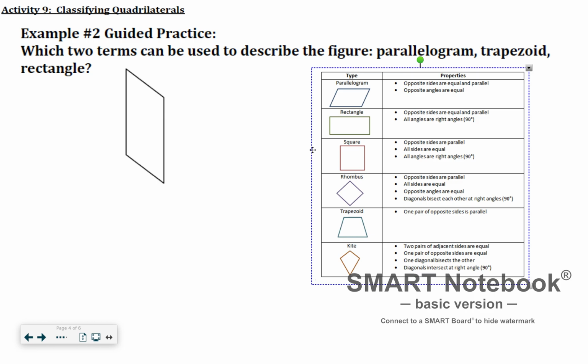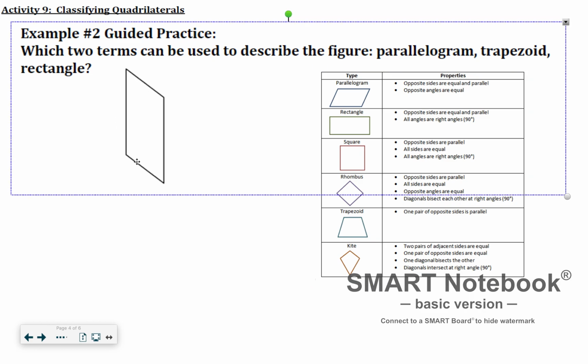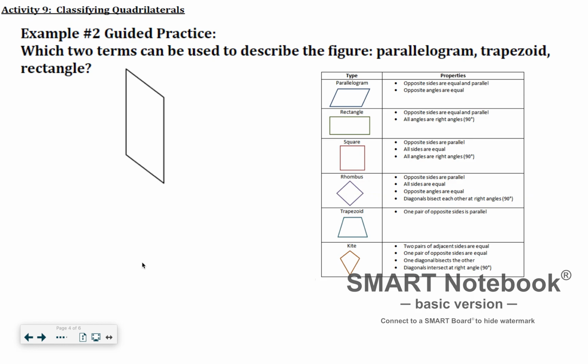So if it has two pairs, could we also say that at least one pair of parallel lines is a parallelogram? Yes. The top and the bottom sides are parallel, and the two sides are parallel with each other, which means they will never touch.